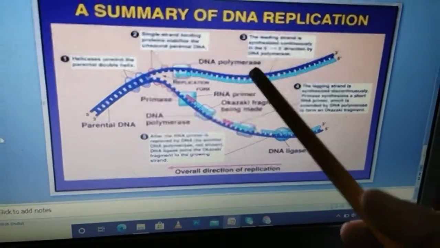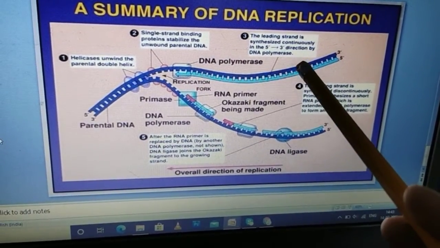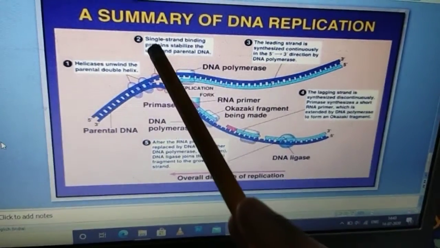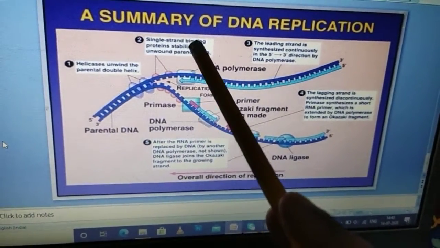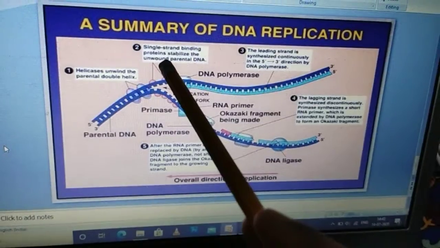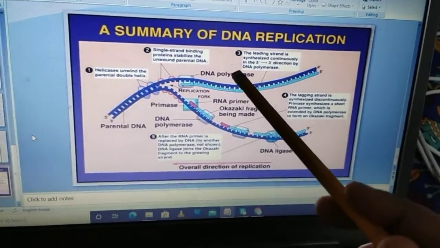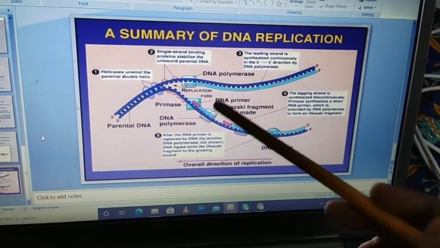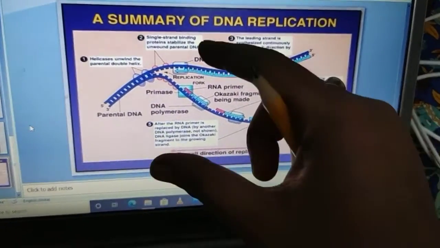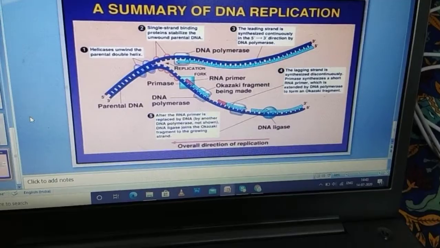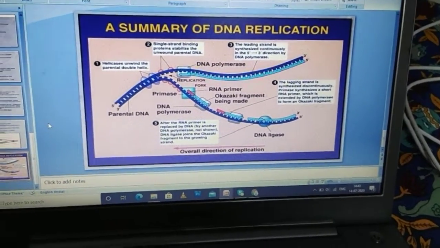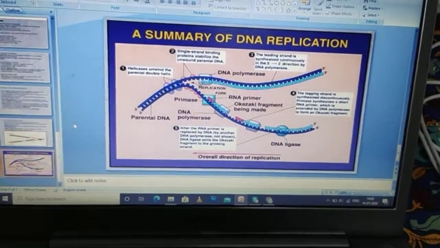And here some proteins are attached to the parental strand. These are known as single-stranded binding proteins, which keep the parental DNA strands away from re-annealing, from rejoining. This is all for today, and this is how the replication occurs. Thank you.